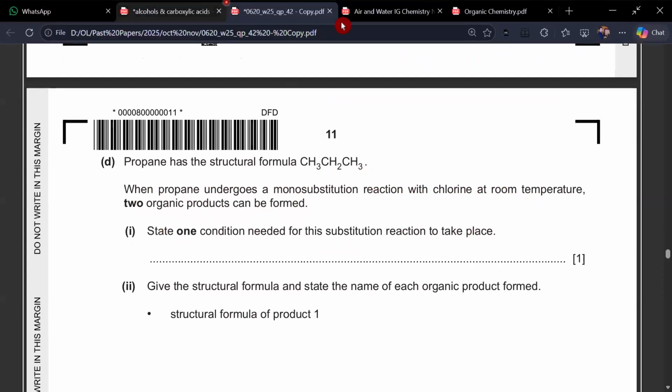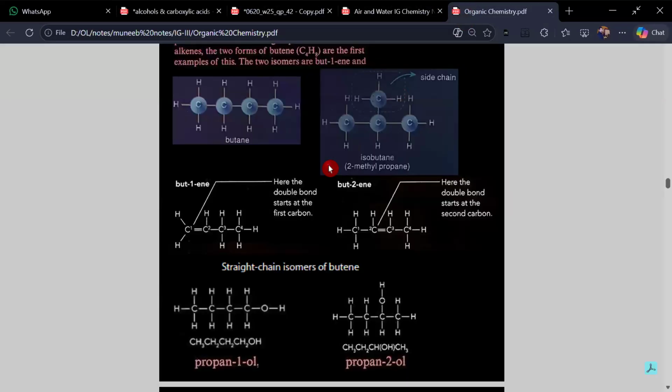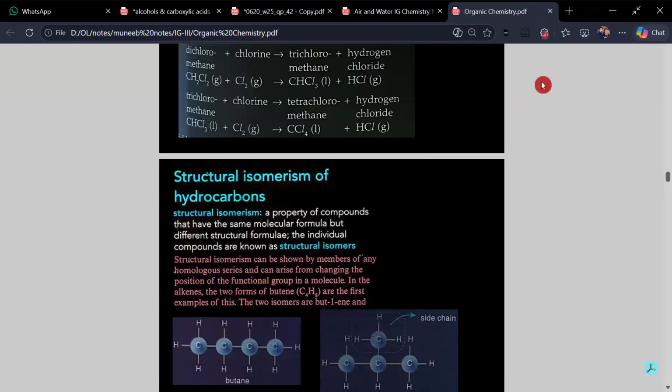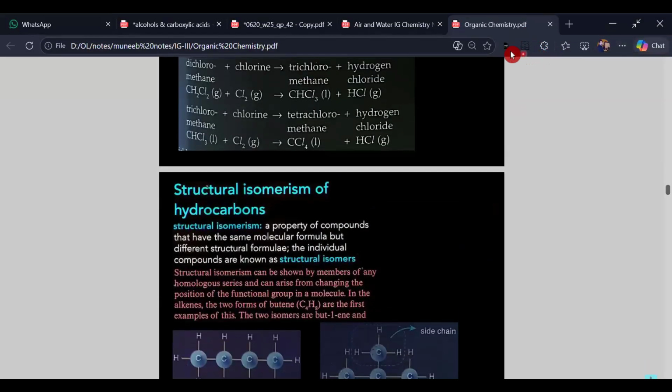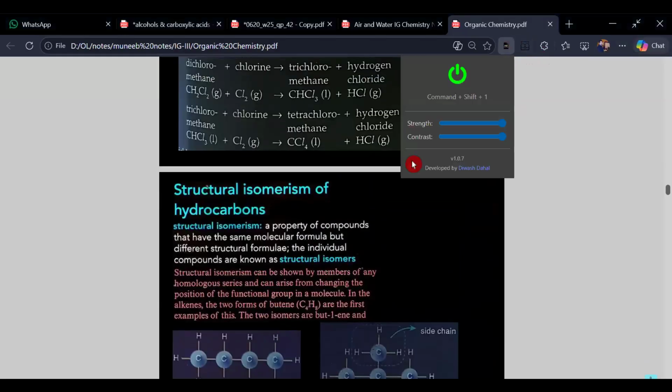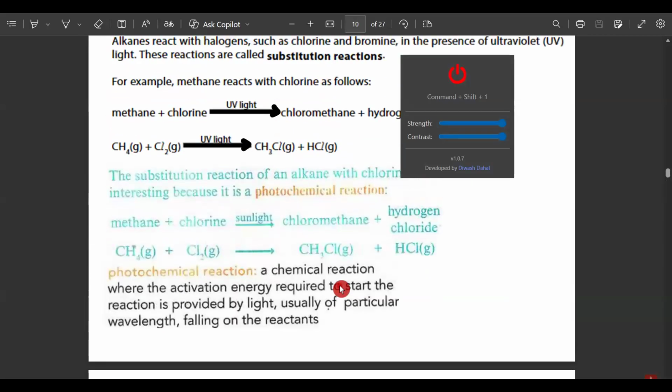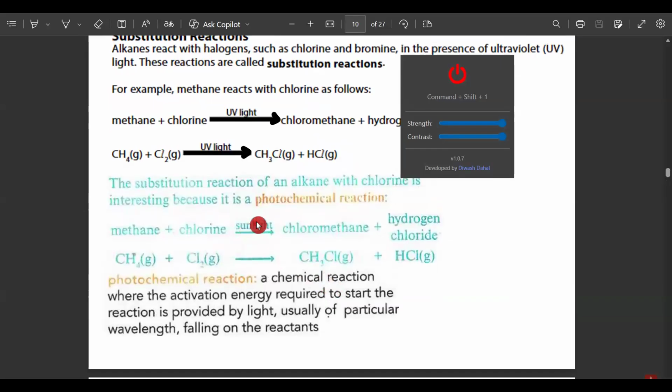Okay, so if you go to the literature, you can see that the condition required for the substitution reaction is basically sunlight. You can have sunlight or you can have UV light. Both are possible and correct answers. You can either write sunlight or you can write UV light.